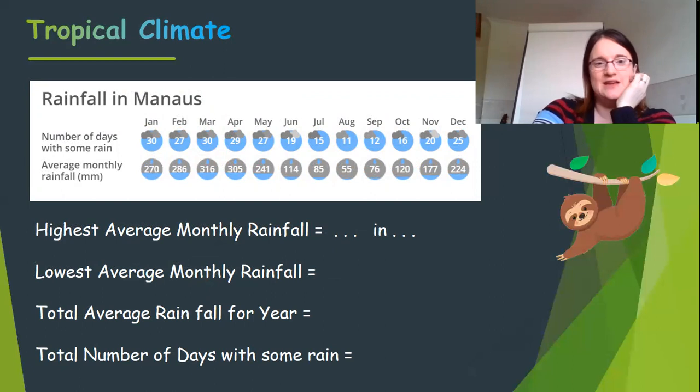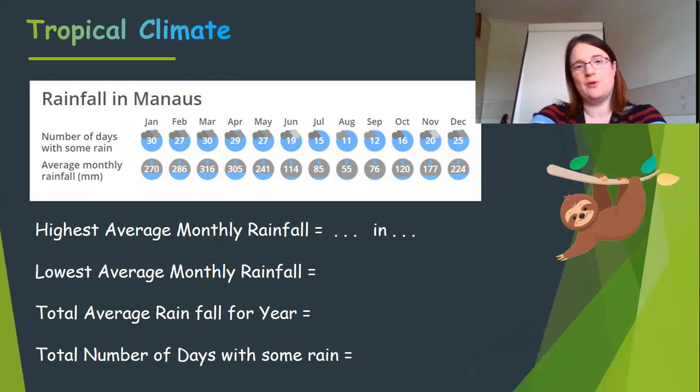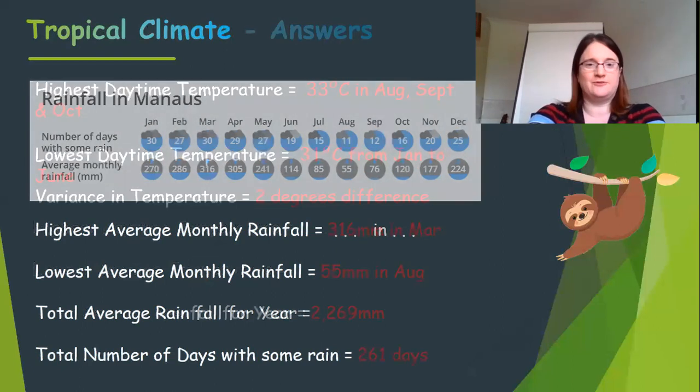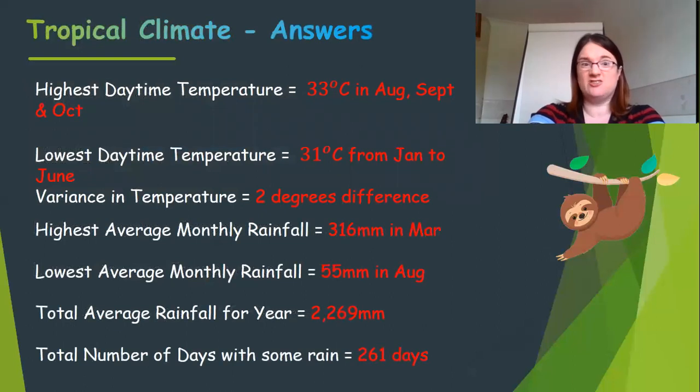Right, have you managed it? Let's see what it is like in that tropical biome of the Amazon rainforest. 33 degrees is the hottest it gets, and it's hottest in August, September and October. The lowest daytime temperature is 31. So that's a tiny variation. It's always hot, 2 degrees difference. Then the rain, 316 in March, 55 in August, with a total of over 2,000 millimetres.